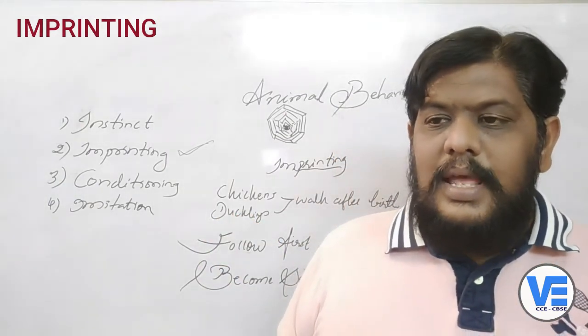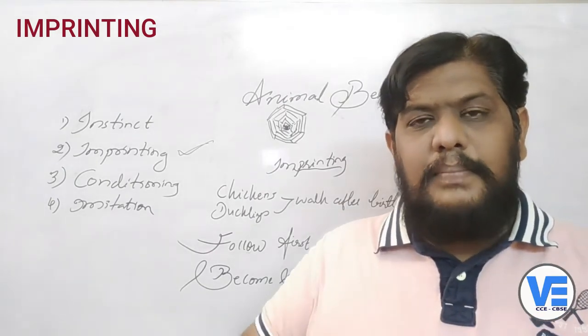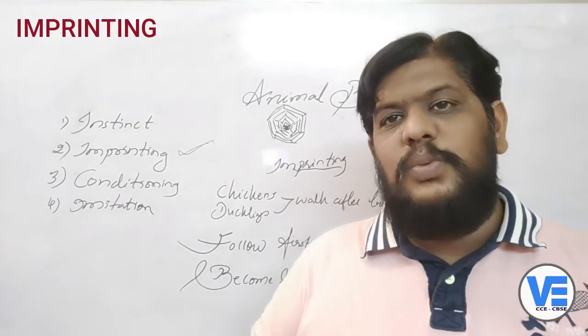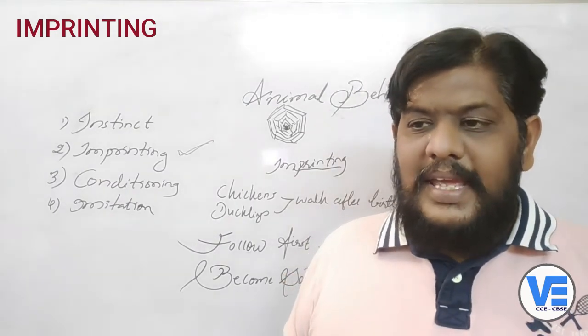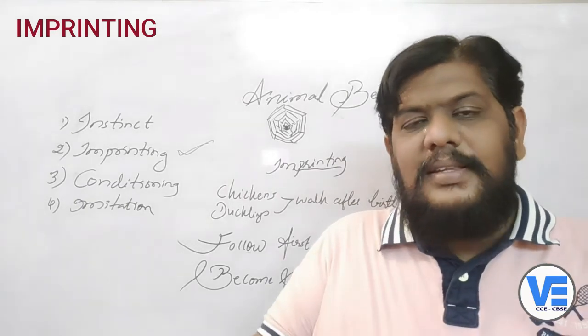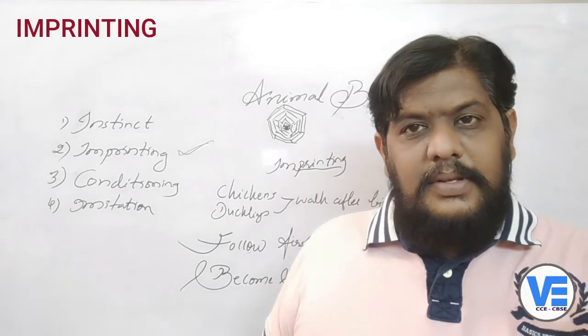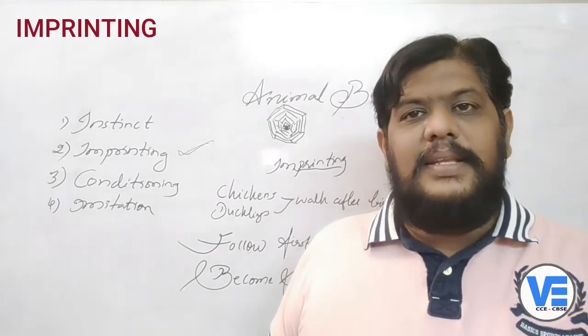Konrad Lorenz was a scientist who studied animal behavior, and he had some geese with him. He also gave them some names. After they hatched, the scientist was the first moving object seen by the geese.